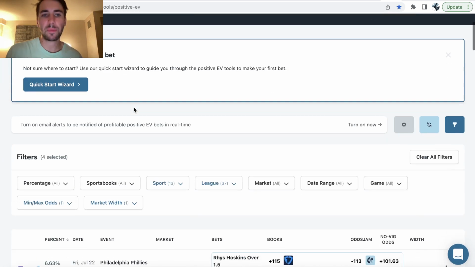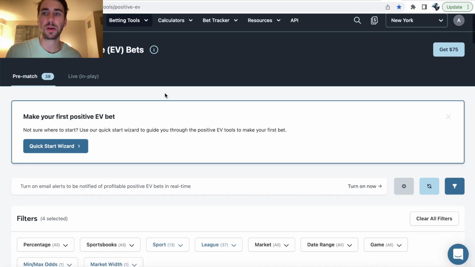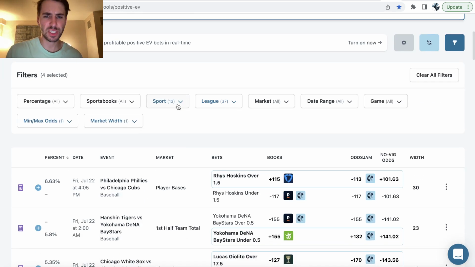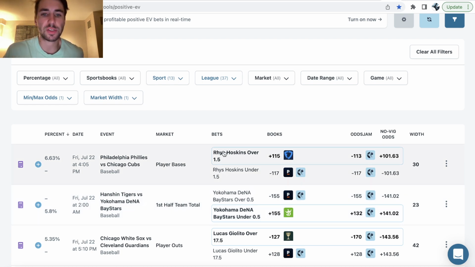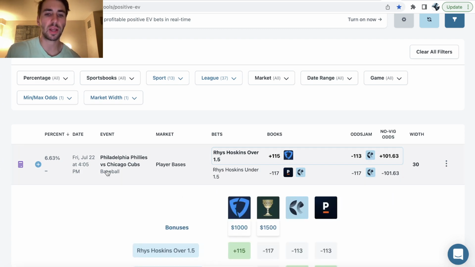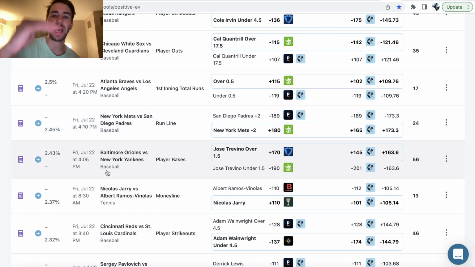The positive EV page, which I spend most of my time on, just shows you big line discrepancies, right? Out of the millions of odds on sportsbooks at any given time, most bets aren't profitable because of the vig, because of the juice, the spread that sportsbooks charge. It is pretty hard to find profitable bets. But when you're using OddsJam, as you can see right here, this software will kind of go through and just point out the line discrepancies for you, right?